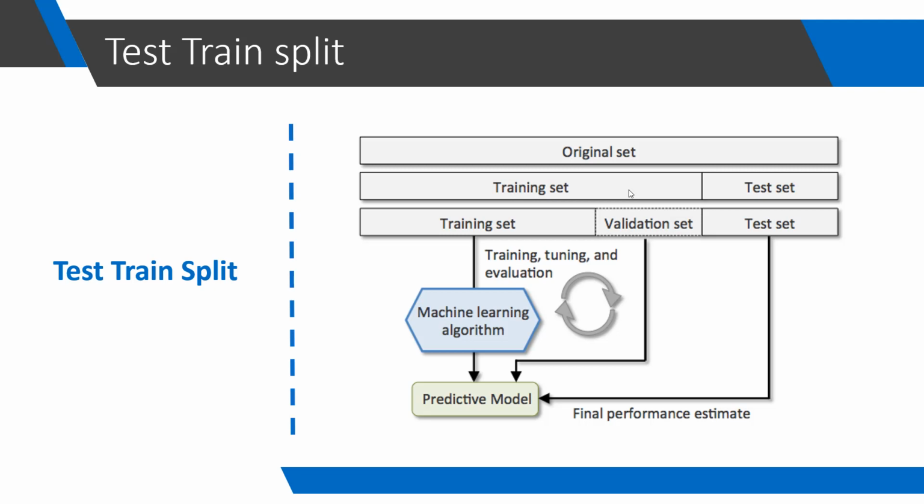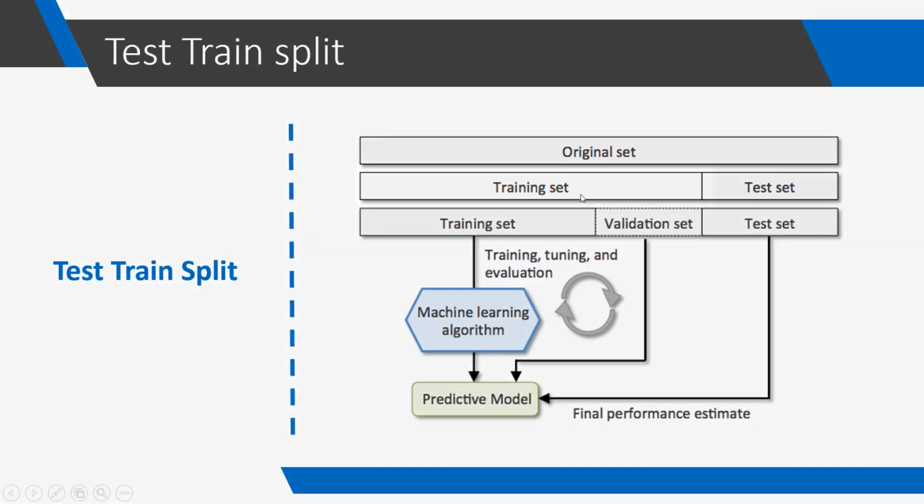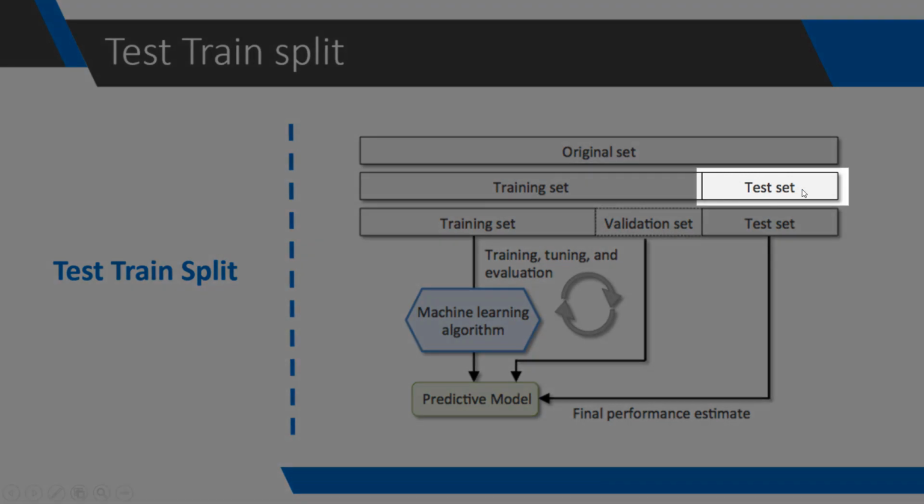And this is the main reason behind test train split. That is to take a part of dataset and treat that part as the unseen data. We will use that data only at the end to mimic the new future values. So if this is our original set, we will train our model only on the training set and we will keep aside this test data and we will use this test data only at the end of our training.